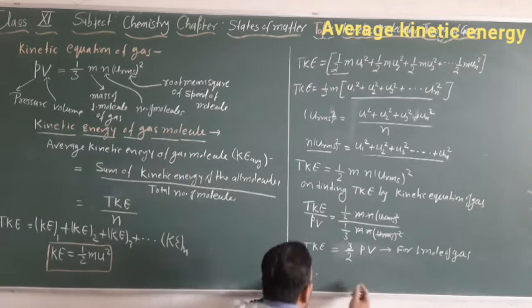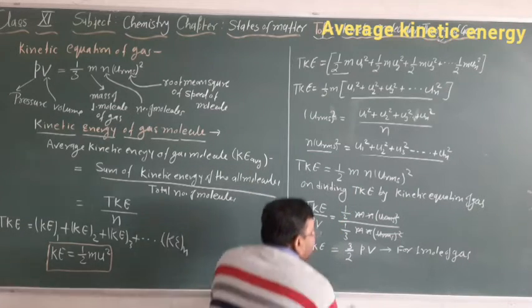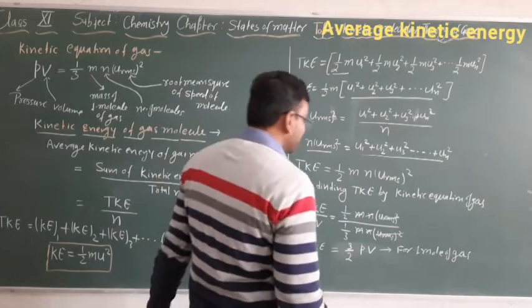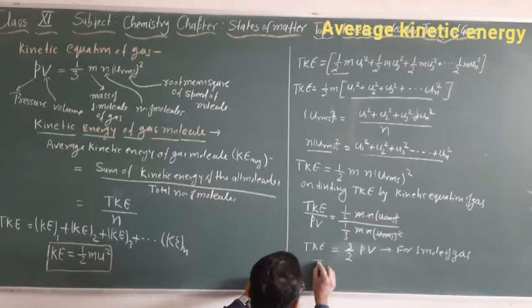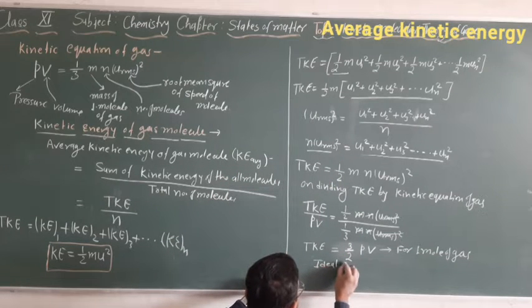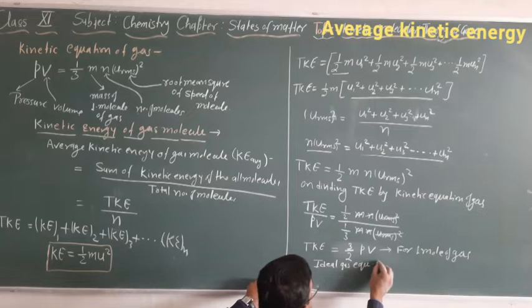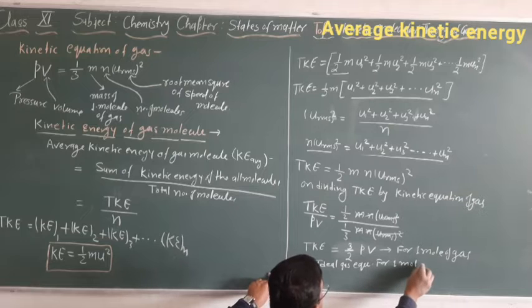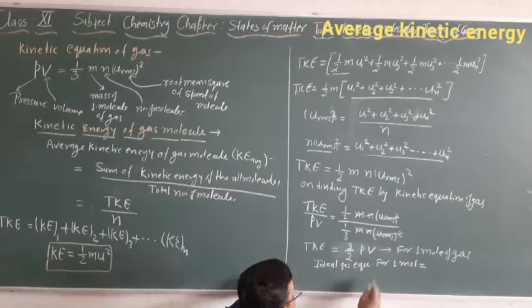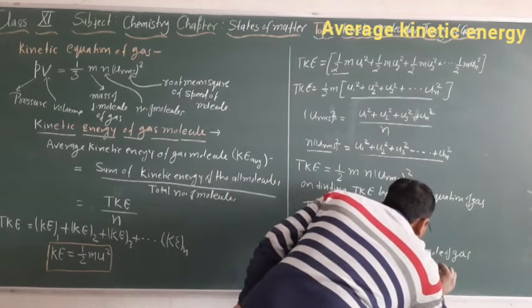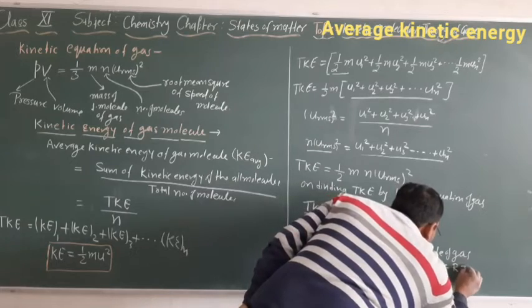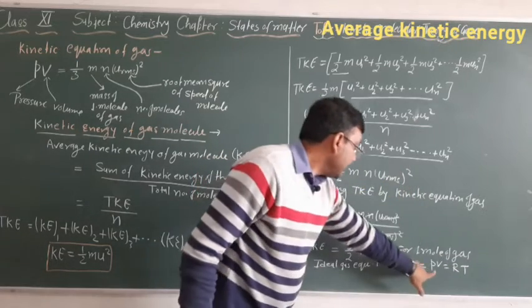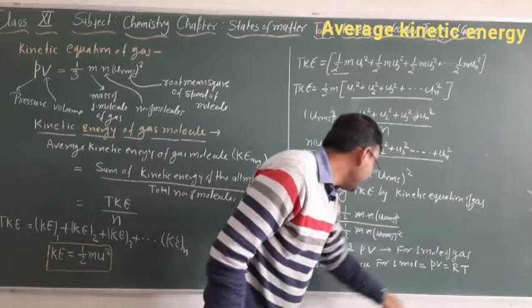So for 1 mole of gas, the ideal gas equation will be Pv is equal to RT. So can we replace Pv by RT? Yes.